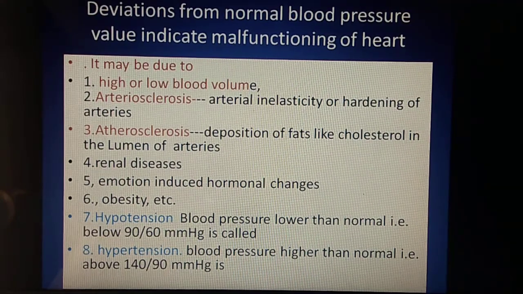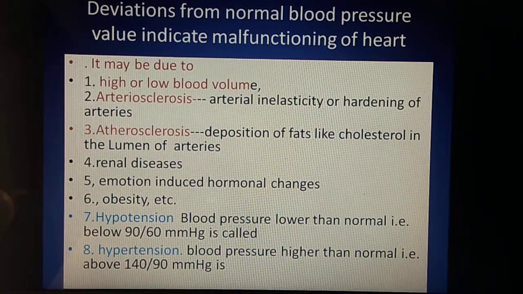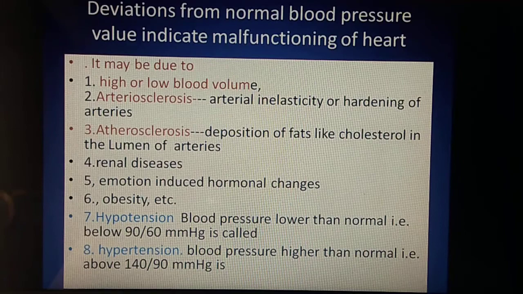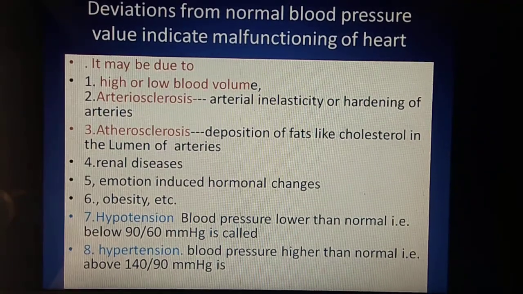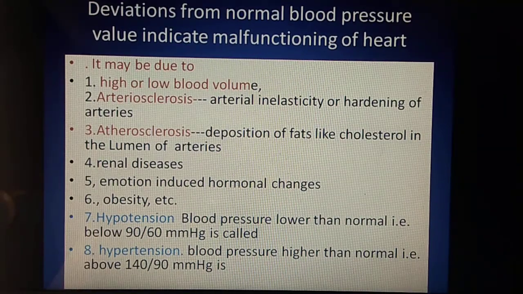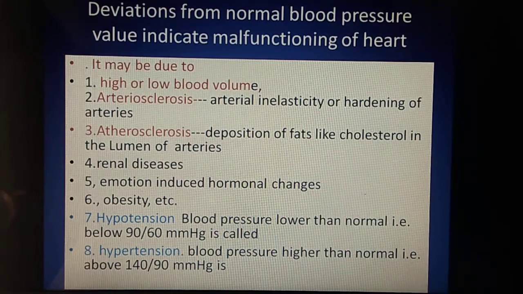Then sixth, obesity. In an obese person, the blood pressure is higher. And seventh, hypertension, where the blood pressure increases beyond the normal range, and hypotension, where the blood pressure decreases below the normal range.